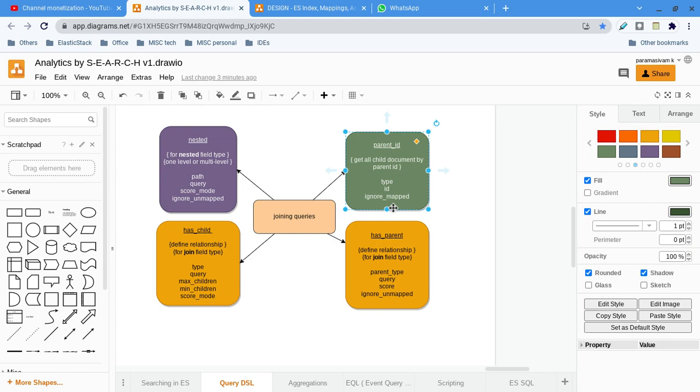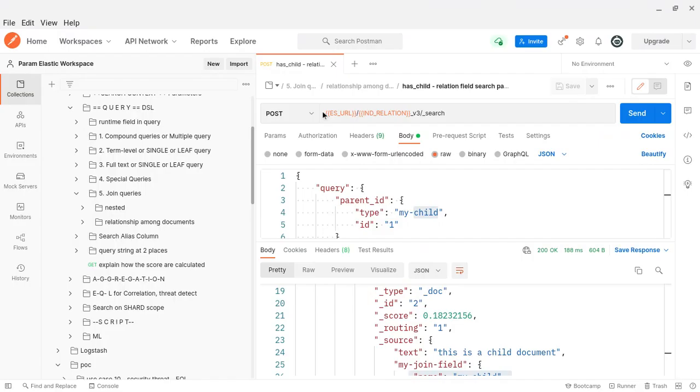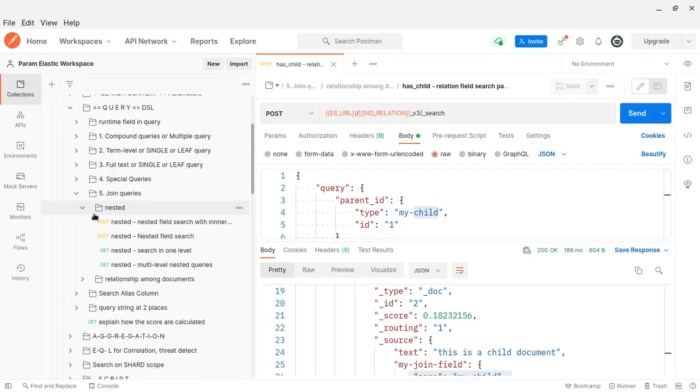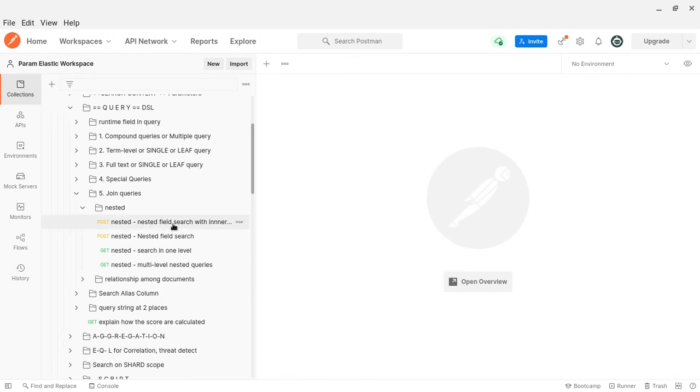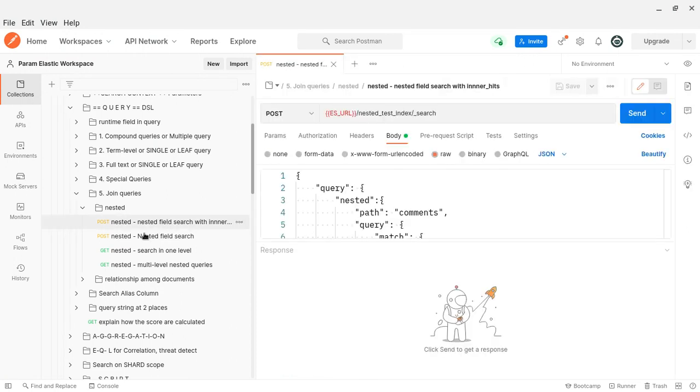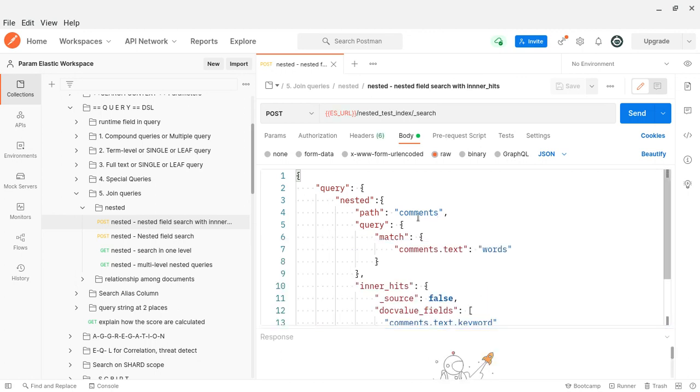Let me go to my Postman. This is how we send the nested query: nested, and the query within that. As I told you, there can be a path, query, inner_hits, and so on. I am giving this path, and you should go this way. Inside the comment there is a text field, in which you check for these words.